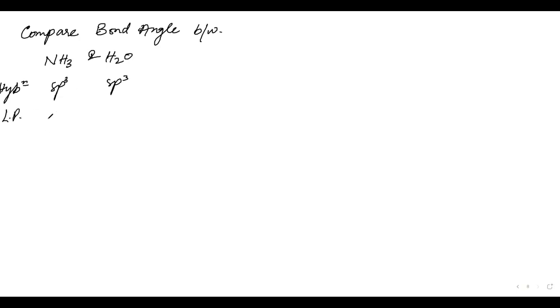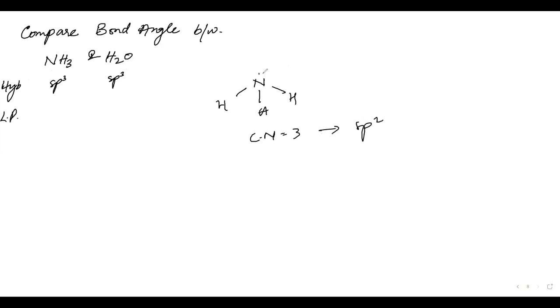Lone pair. How many lone pairs for nitrogen? I am asking about lone pair. If 0, then coordination number will be 3 and the hybridization will be sp2. But it has one lone pair.